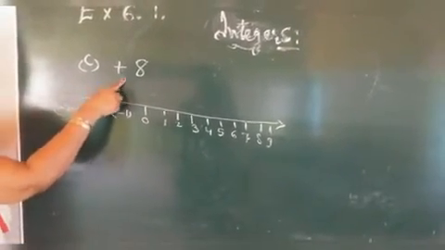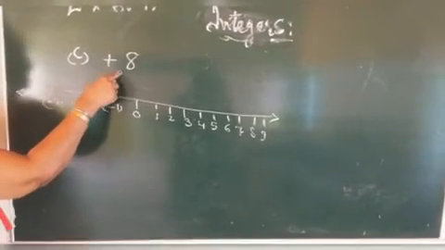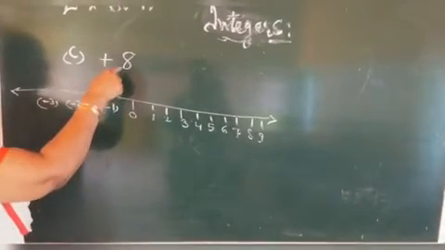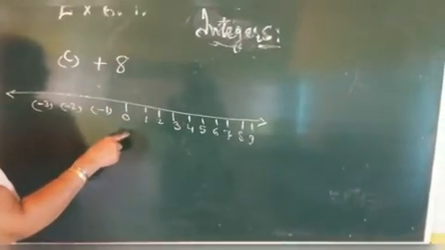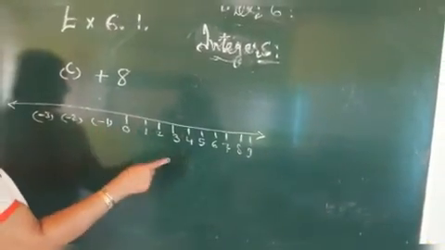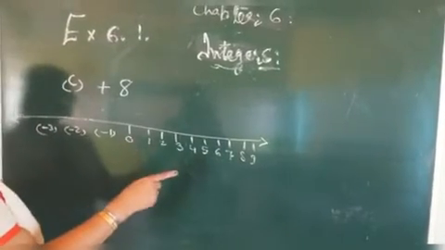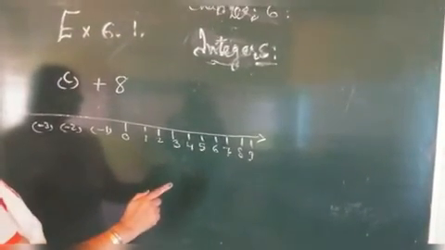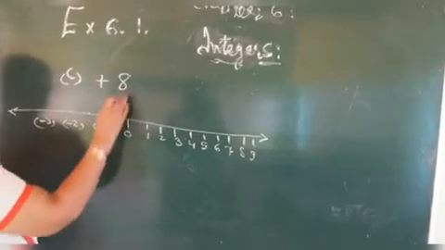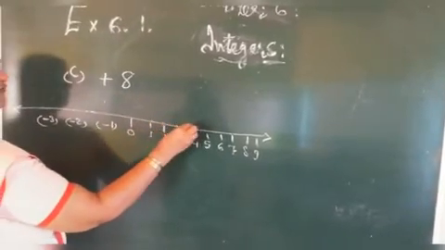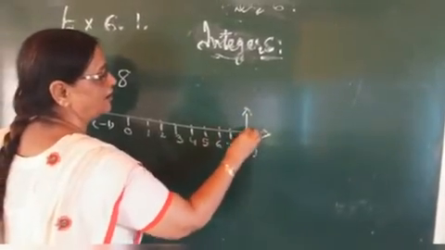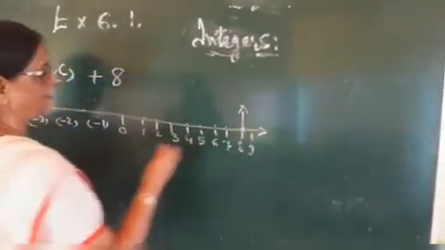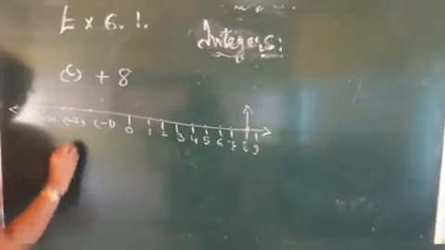As plus 8 is positive, we have to move to the right side of the 0. How many steps? 8. 1, 2, 3, 4, 5, 6, 7, 8. It is our answer.